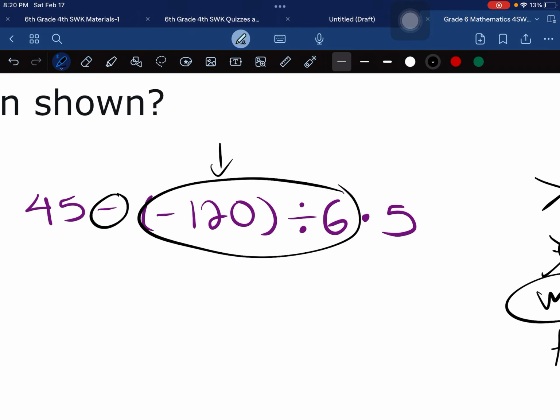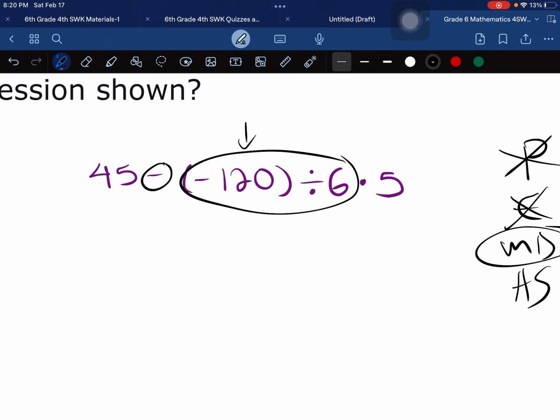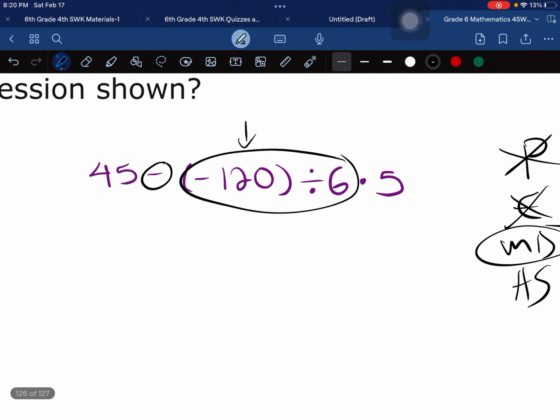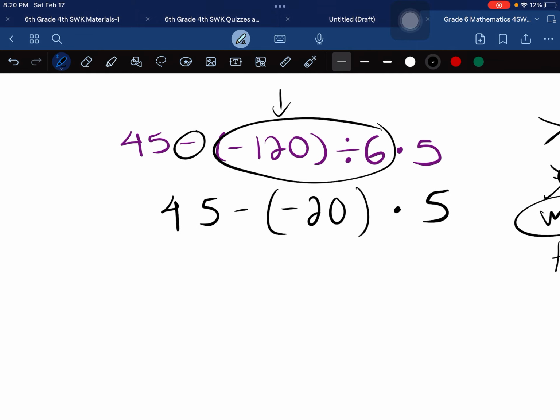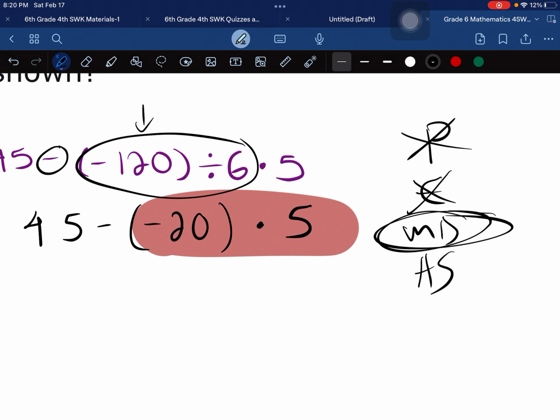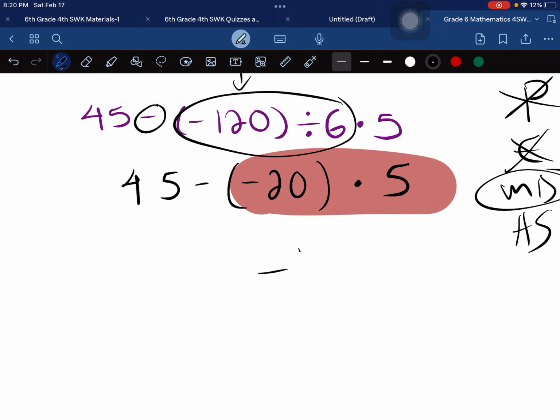Now, first thing would be this right here. 120 divided by 6. That would be negative 20. And I bring everything else down. So 45 minus negative 20 times 5. Now, once again, we do these first because it's multiplication. We're still at this level. Imagine an elevator. You're going down. This is negative 100.